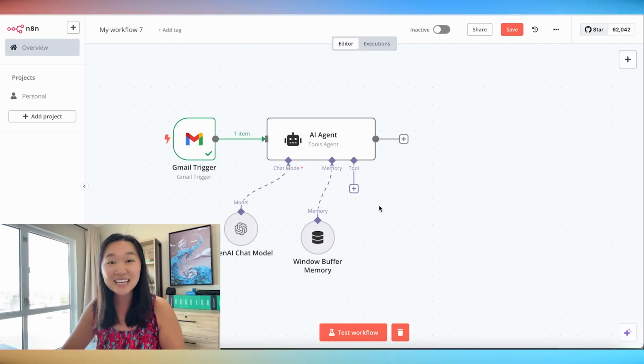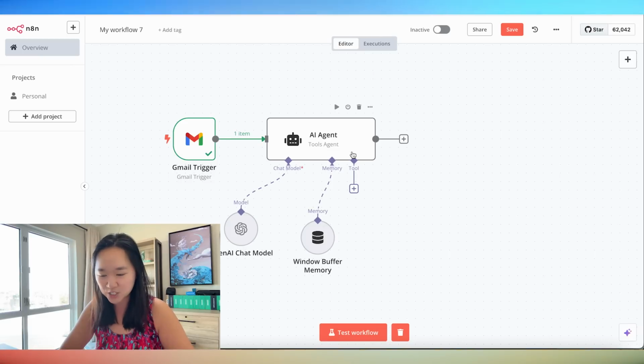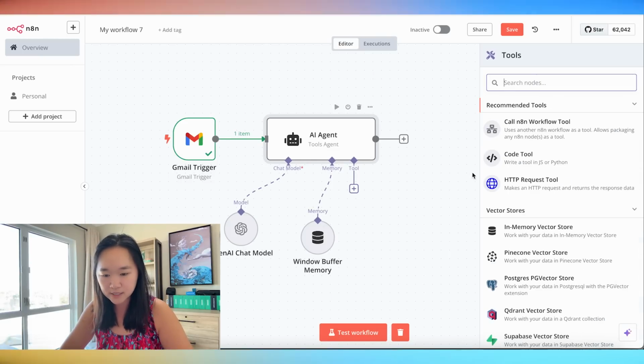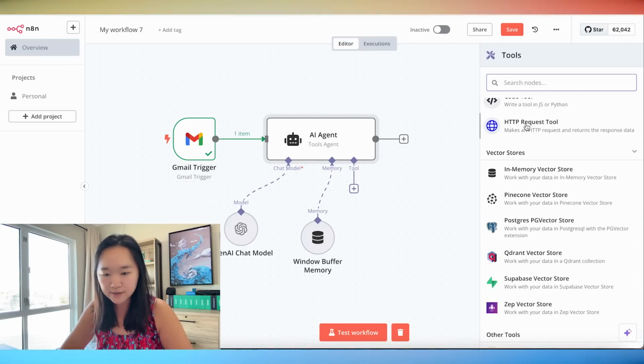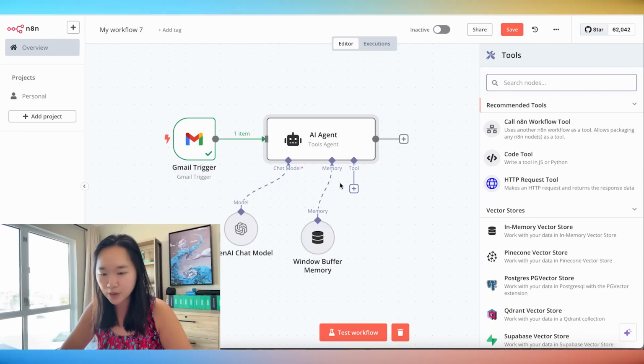All right, so the last thing we need to configure here is the tools. This is the quote unquote skill set that we want our AI agent to have. Now, if I press the plus button here, we can see all of the various tools that we can connect to our AI agent. We can also search here at the top.